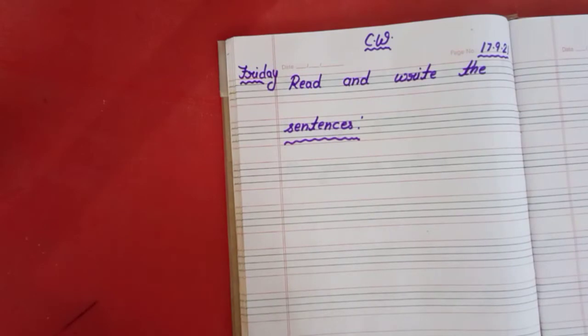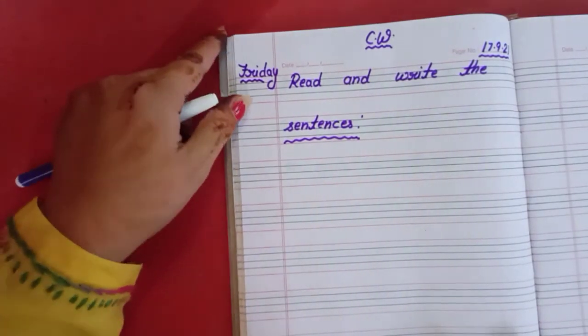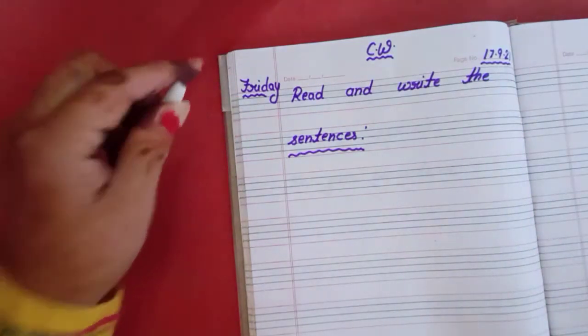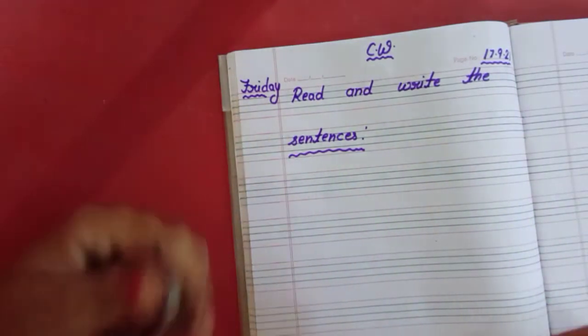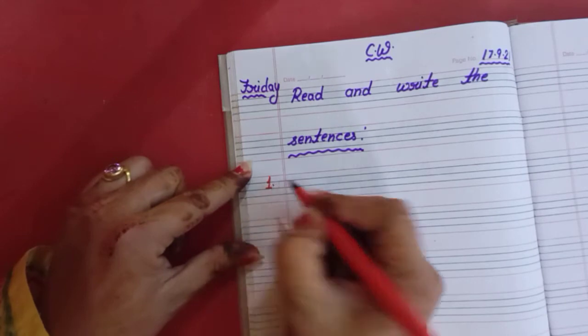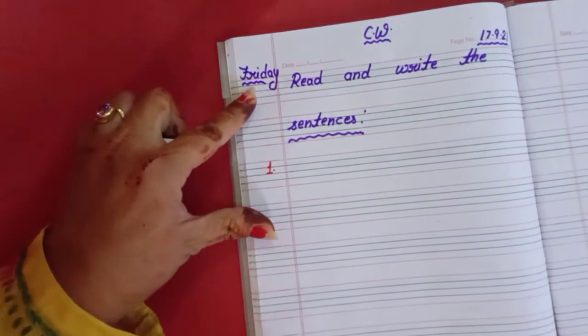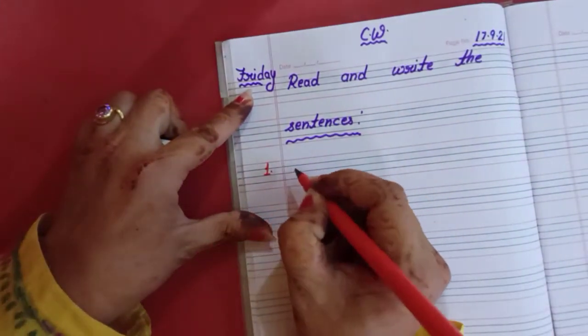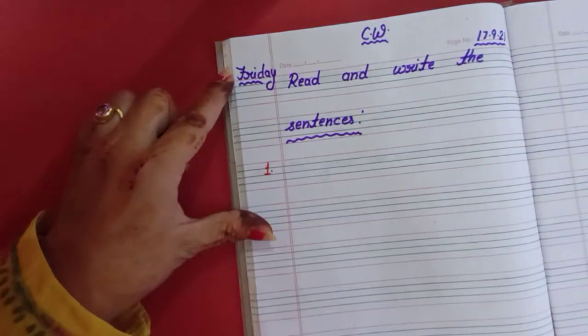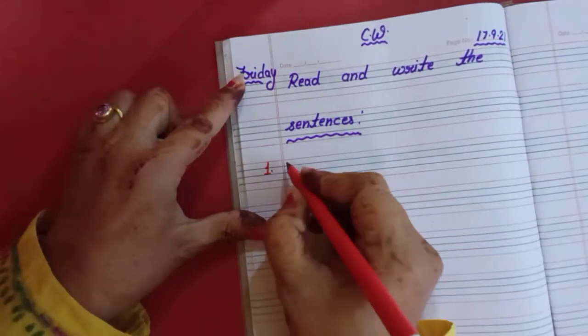Okay children, you have to firstly read. सबसे पहले आपको reading करनी है. Then you have to write this. Okay, आपको sentence को लिखना है. Got it? So let's start. Number 1. Use only cursive writing. Use only cursive writing. Okay children?